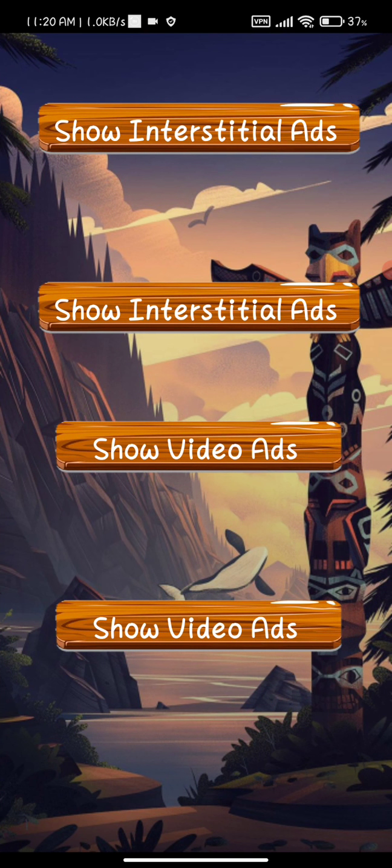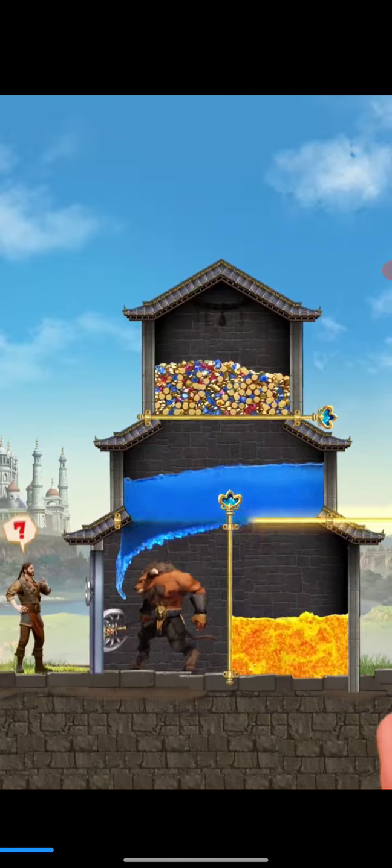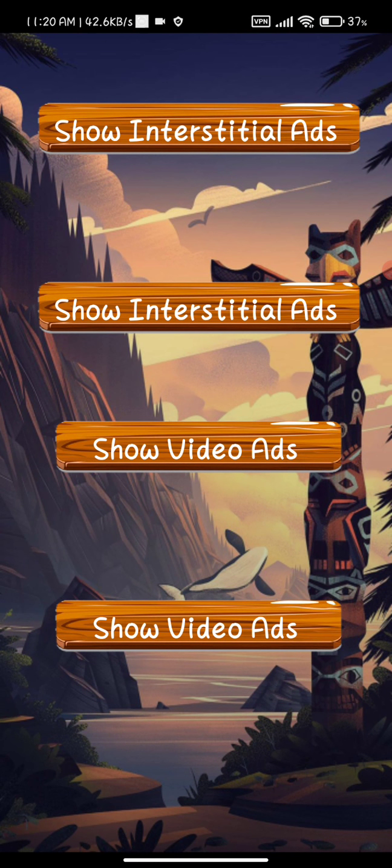I have to wait till my ads get loaded, and my ads are starting to load. If you want to work with this application, you have to create a Unity Ads account. As I showed earlier, the AdMob app also performs well. Now I just have to click on this, and in front of you there was an ad. There was an interstitial ad of Unity Ads. You can also use Unity Ads for self-clicking. Unity Ads also gives you high quality CPM, approximately $20 to $30 easily, and it even got up to $100.